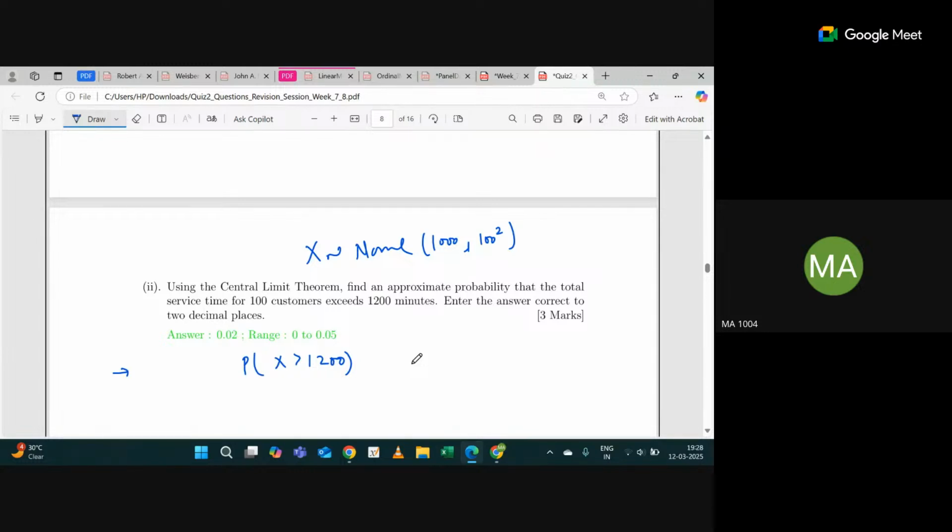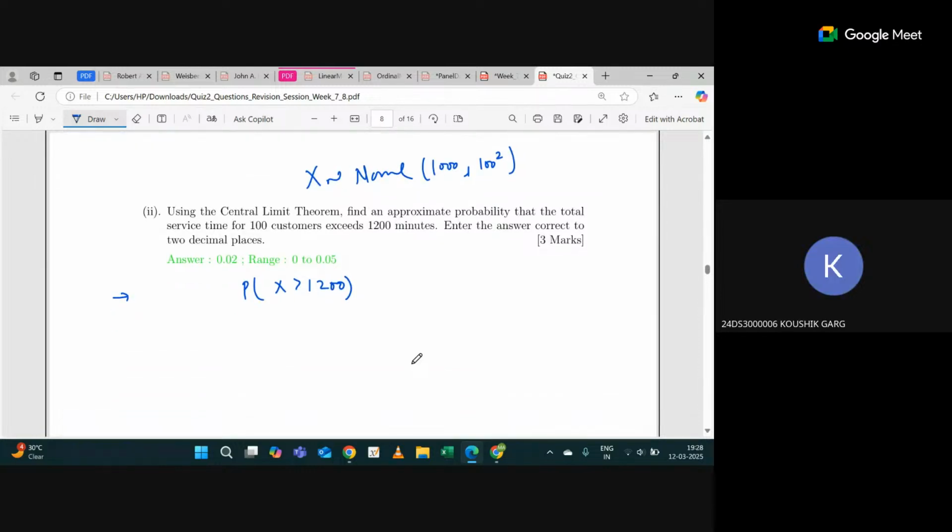Z is greater than 0.02. Anybody else? 1 minus Fz of 2. Fz of 2, yes. Okay, great.